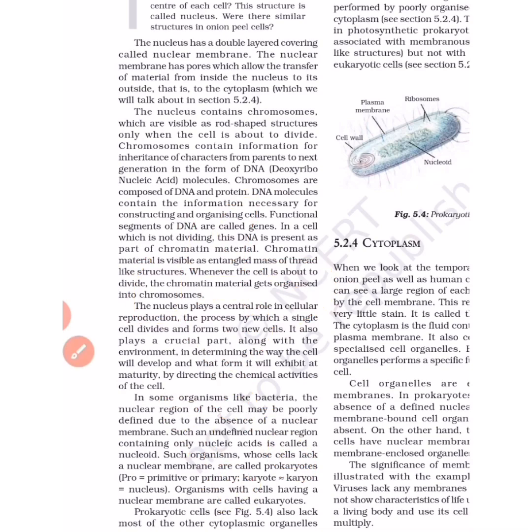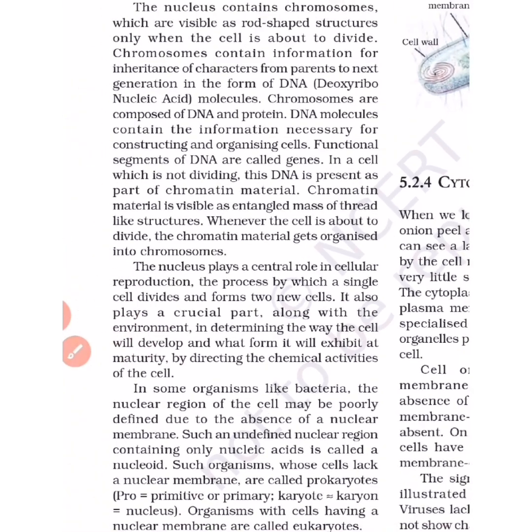Next, the nucleus plays a very important role in cellular reproduction, by which a single cell divides and forms two new cells. It also plays a crucial part, along with the environment, in determining the way the cell will behave. It is the nucleocytoplasmic ratio which allows the cells to divide. It gives a signal to the cell: when the grip of the nucleus over the cytoplasm becomes weak, it's time for the cell to divide.